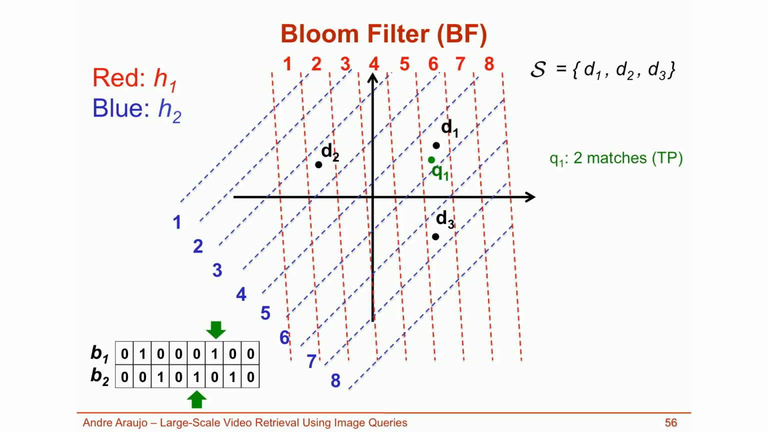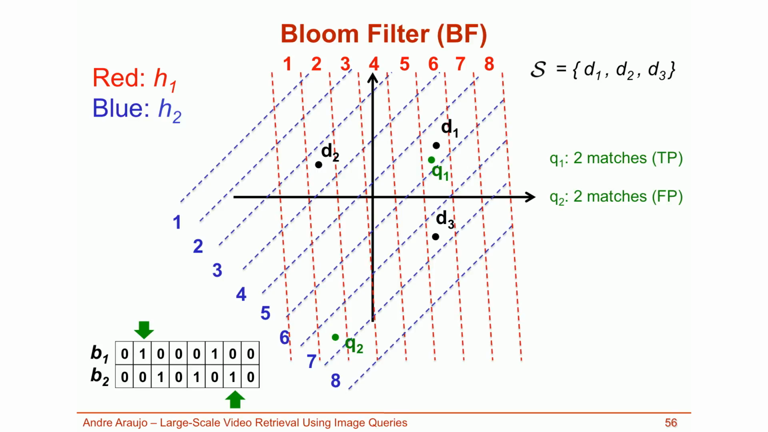Now we're interested in querying items against the Bloom filter. We want to know if the query item is similar to an item from the set S. Consider Q1, which is close to D1, so we expect the Bloom filter to respond with many matches. And indeed, it's the case here. Q1 is hashed to 6 and 5, and these locations are 1 in both cases. So the Bloom filter responds with 2 matches, and this is a true positive.